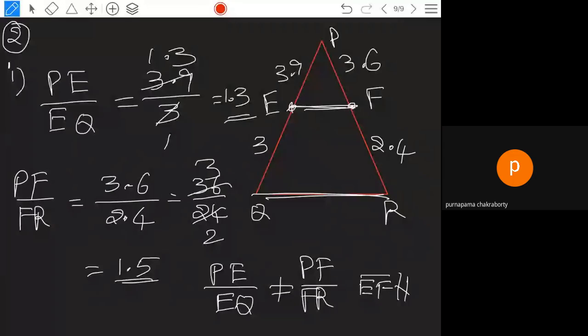The question is asking whether EF and QR are parallel or not. In the second problem also, in the same way, PE is given to you and QE is given. Instead of EQ they have given QE. It is to confuse you whether it is EQ or QE, both are the same. But coming to the third problem I will explain it.